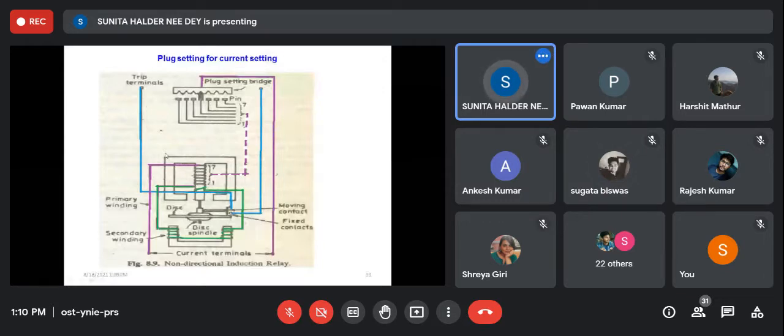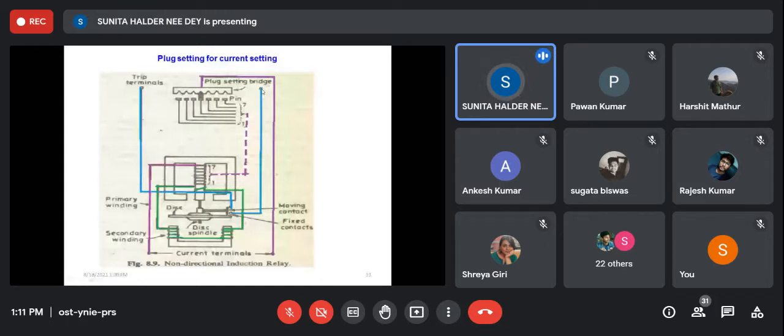So here there are 7 plug settings, 1, 2, 3, 4, 5, 6, 7, and it is connected at the fourth position. Depending on that, the percentage of the fault current that will be used to activate the relay will vary, because it is like a tap. So if it is 100 amp current, there are different steppings depending on the winding of the coil. It can be controlled, and based on that, the coil I have shown in green color is the first coil.